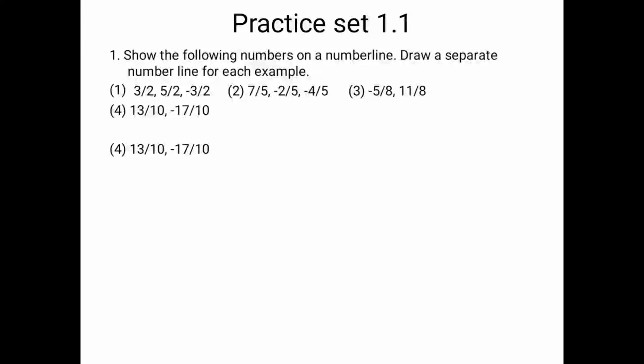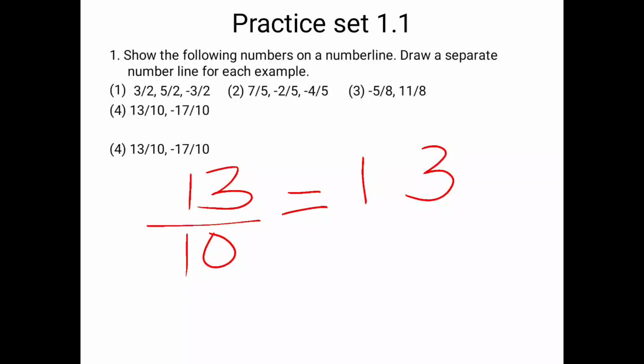Now we know that 13 upon 10 is nothing but 1.3. Now how did I get 1.3? 10 is there. It means after one digit, counting from the right side, I am going to put the decimal.